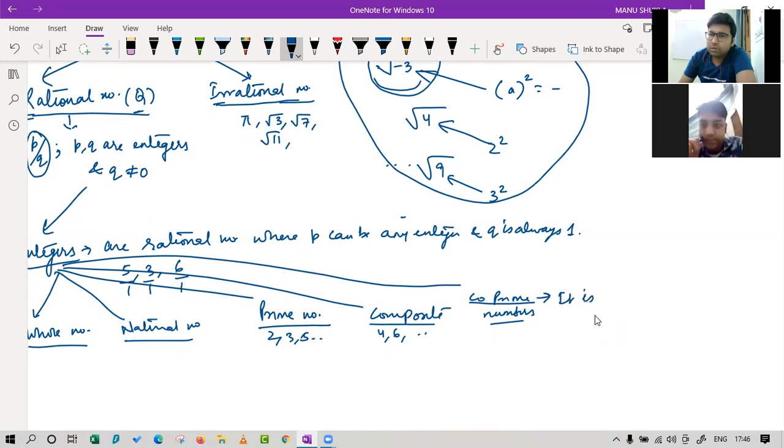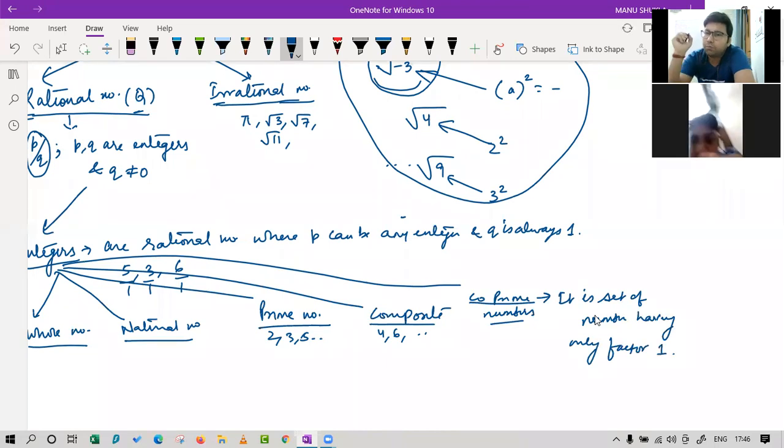It is a set of numbers having only factor equal to 1. Okay. So if you have two numbers A and B, suppose, they are said to be co-prime if there is only one factor which can divide both of them, or you can say the highest common factor of any two numbers is 1.